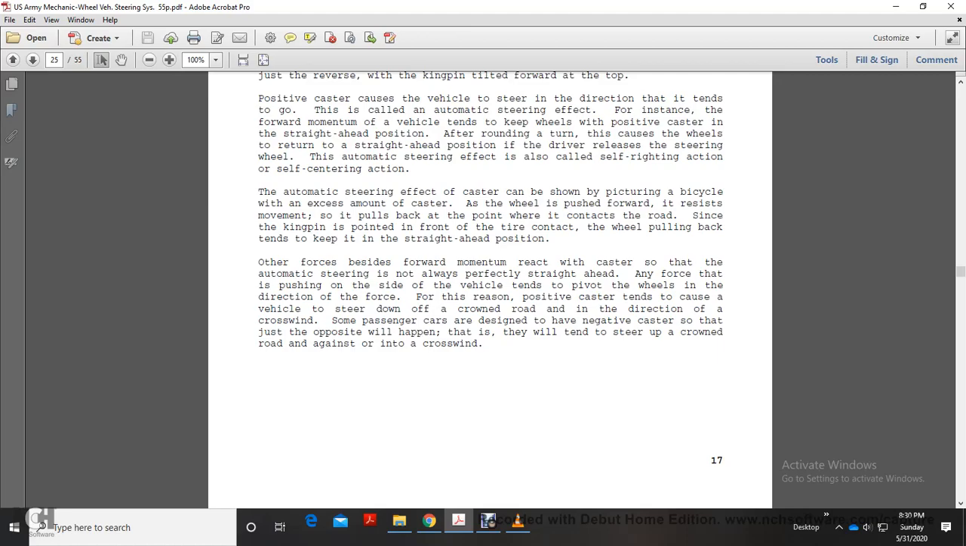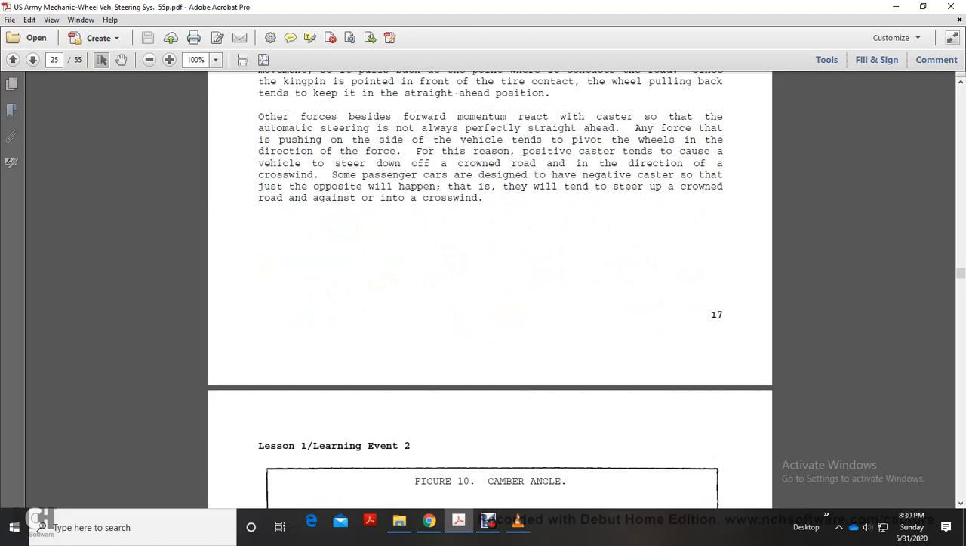Any force pushing on the side of the vehicle tends to pivot the wheels in the direction of the force. For this reason, positive caster tends to cause the vehicle to steer down off the crown of the road in the direction of the crosswind. Some vehicles are designed to have negative caster so that just the opposite will happen. This will tend to steer the vehicle up on the crown of the road and against the crosswind.